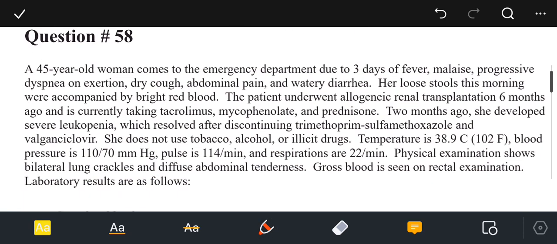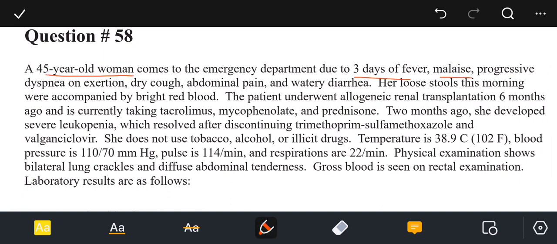The next question is question number 58, and they are asking about a 45-year-old woman who comes to the emergency department due to 3 days of fever, malaise, and progressive dyspnea on exertion, dry cough, abdominal pain, and watery diarrhea. Her stools this morning were accompanied by bright red blood. The patient underwent allogeneic renal transplantation 6 months ago and is currently taking tacrolimus, mycophenolate, and prednisone. 2 months ago, she developed severe leukopenia, which resolved after discontinuing trimethoprim-sulfamethoxazole and valganciclovir. She does not use tobacco, alcohol, or illicit drugs.